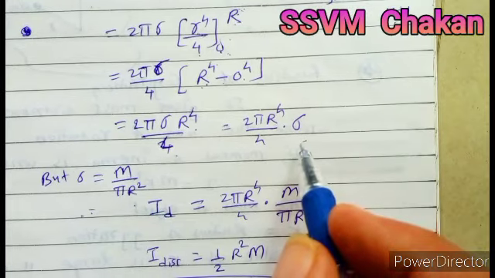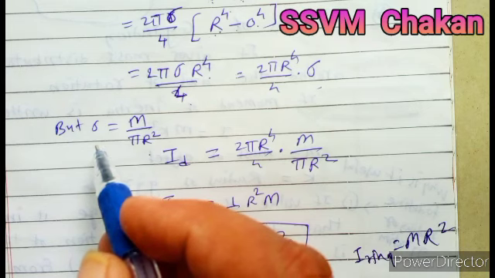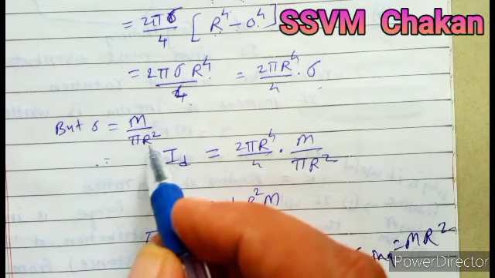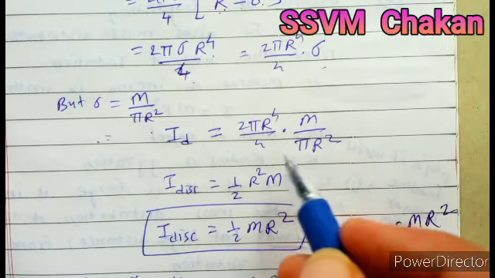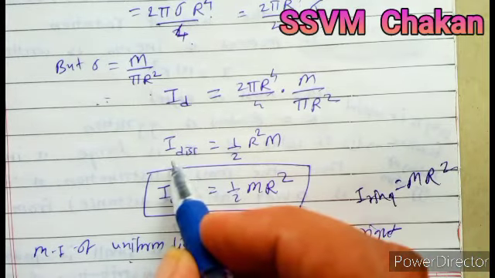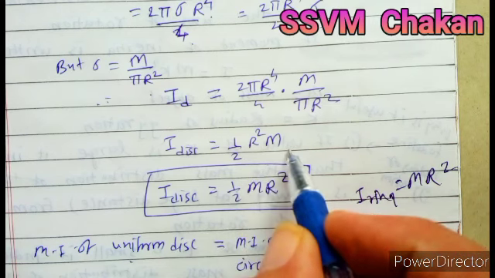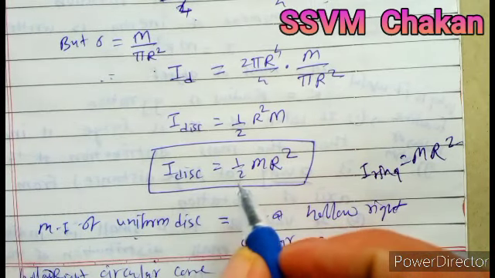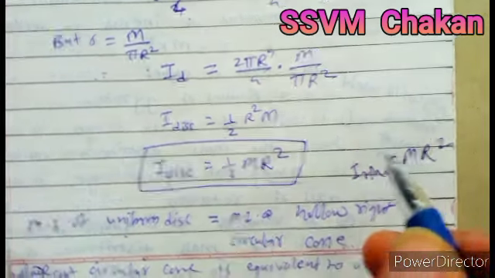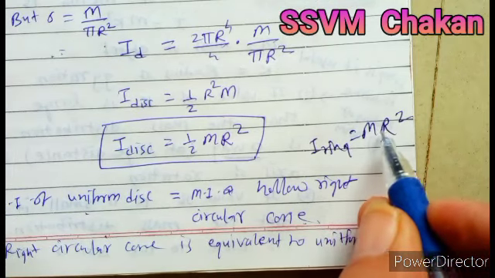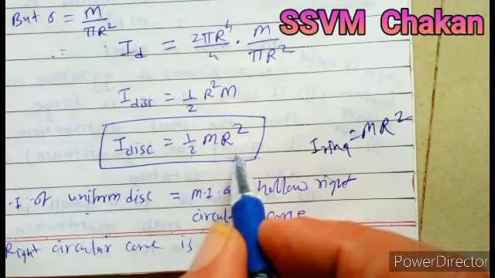Write sigma last. We know the value of sigma, that is surface density, mass upon area, that is pi R square. Substitute the value in the above equation. Cancel the terms which are possible. Then we get moment of inertia of disk equal to 1 half R square M, or moment of inertia of disk is 1 half M R square. We know the moment of inertia of a ring is M R square, and we get the moment of inertia of disk as 1 half M R square.